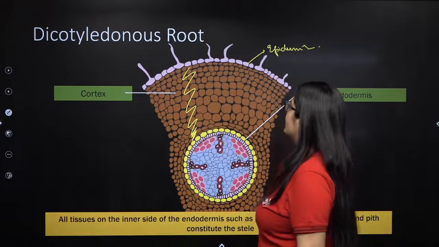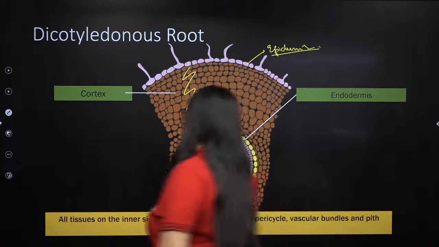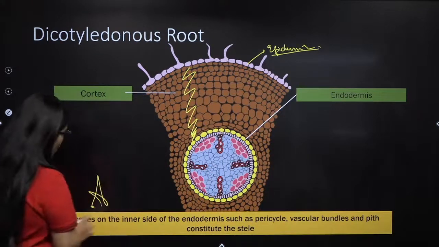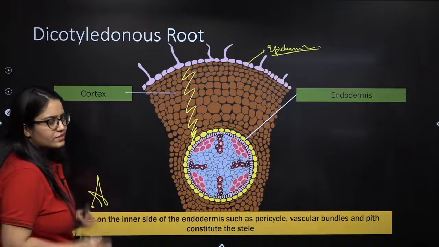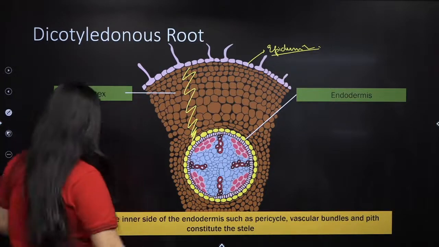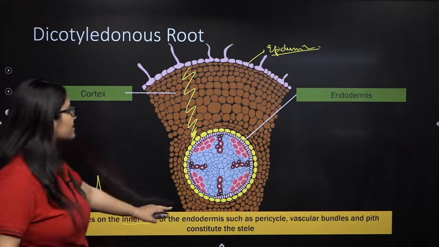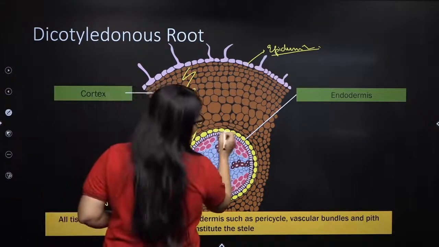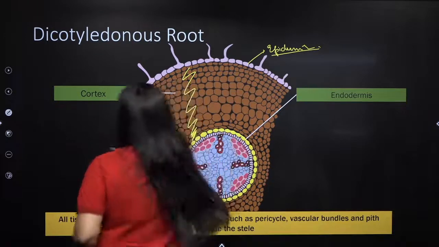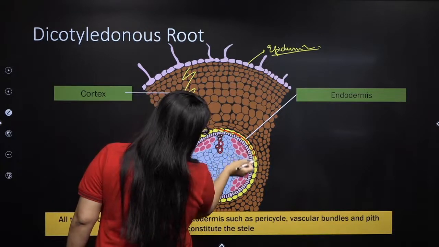So cortex is between epidermis, and the second thing you need to note, everybody, all tissues, if you do not know this, please right now note down in your NCERT. If you know, that's perfect. All tissues on the inner side of the endodermis. This is your endodermis, this yellow strip.